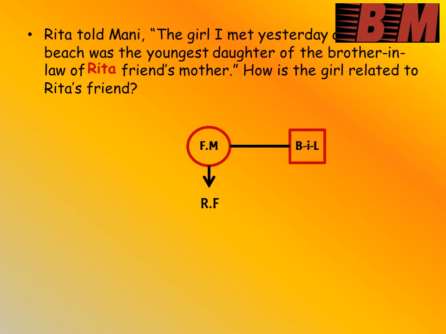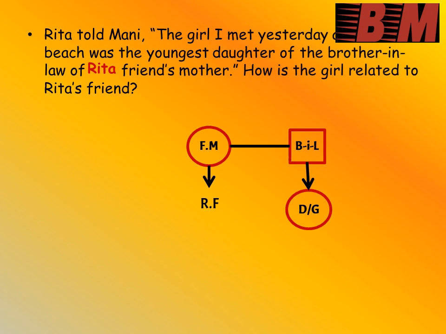Okay. The next piece of information given is, if we go further, the youngest daughter of the brother-in-law. So we have to note down the daughter of brother-in-law. And there is a single generation gap. Already I have mentioned it with a down-sided arrow. And the daughter we know is a female gender, so represented with the help of a circle. So we didn't get any other information regarding how many daughters or how many sons the brother-in-law has. We got only one thing, youngest daughter. And we had to find out that girl's relationship only with Rita's friend, right?